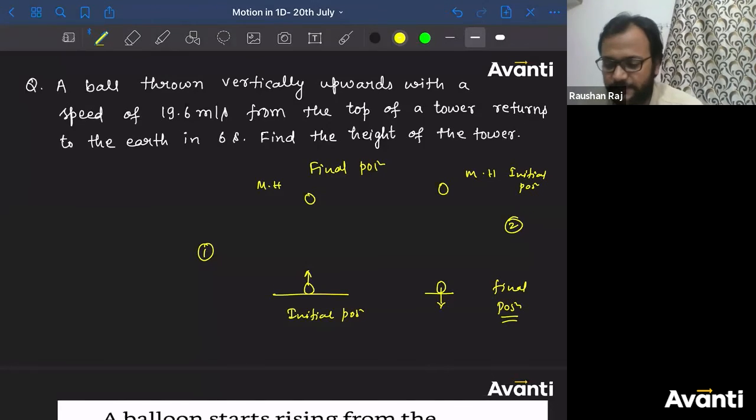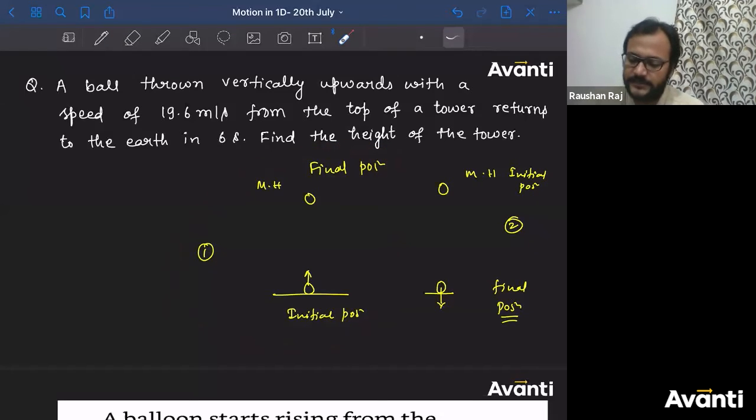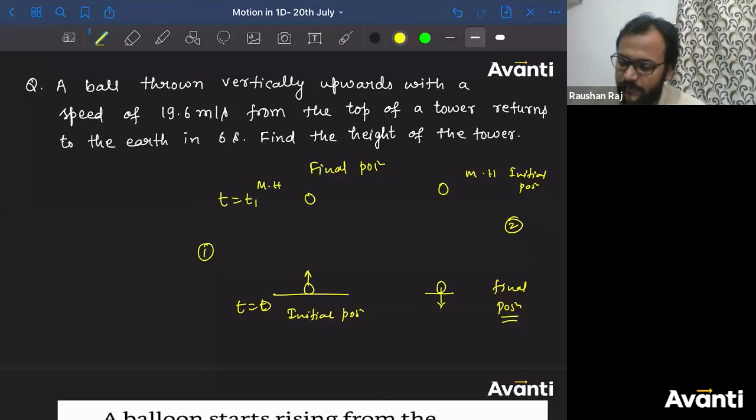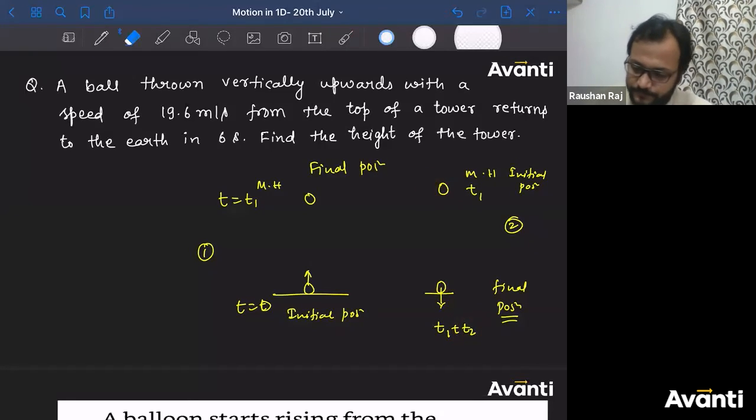Ritvika, did you understand this? I have bifurcated the motion into two cases. The first one is when the particle is moving up. The second one is when the particle is coming down. The time taken to go from here to here is T1. This is T equal to 0. This is T equal to T1. Here the particle is at T equal to T1, and here the particle is at T equal to T1 plus T2. So the time taken by the particle to come from this to this is T2. All right? Very good.